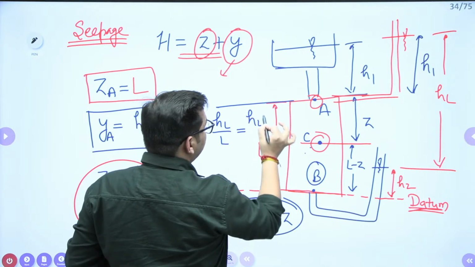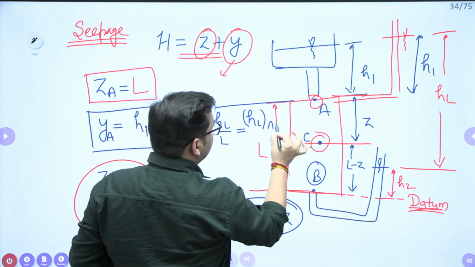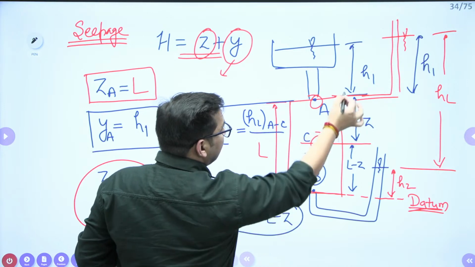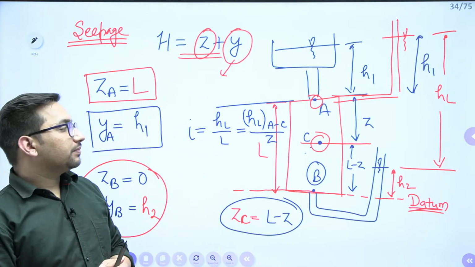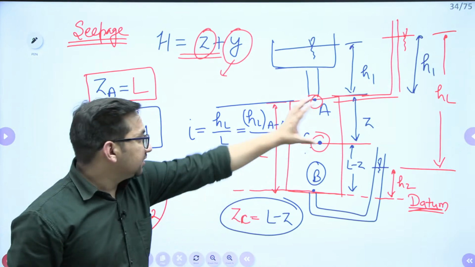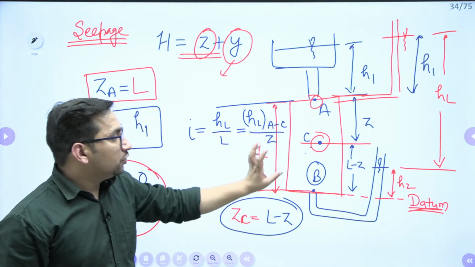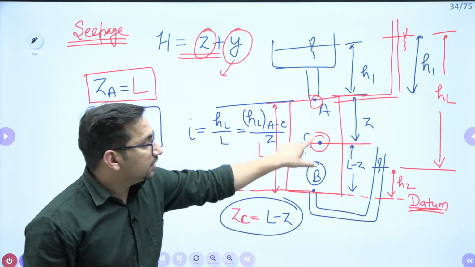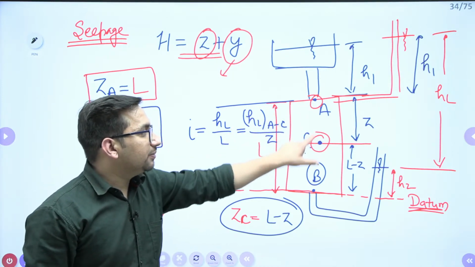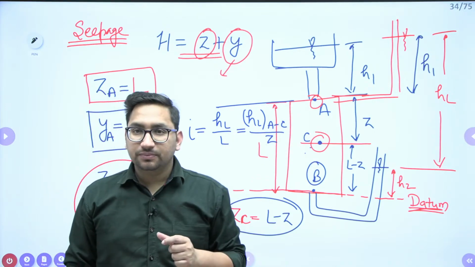Head loss from A to C divided by length from A to C, that is Z value, right? Now head loss is known to me, length of sample is known to me. Can I find out what will be the head loss from A to C?